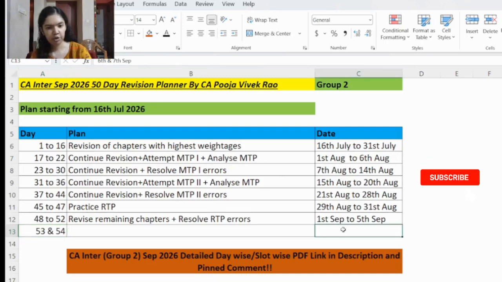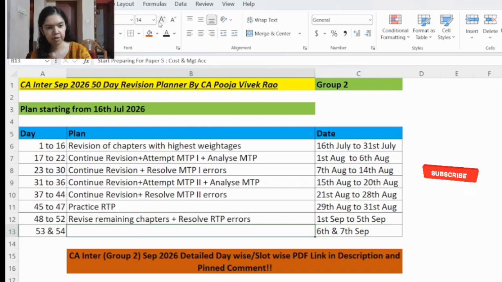Then day 53 to day 54, the last 2 days, that is 6th and 7th September. So here you will start revising for paper 5, Cost and Management Accounting. It's always better to start preparing early for the first exam, because if the first exam goes well, you will have a positive attitude towards all the other subjects also.